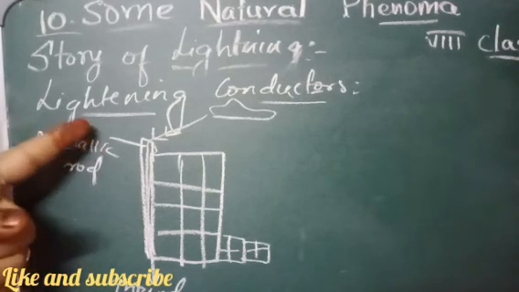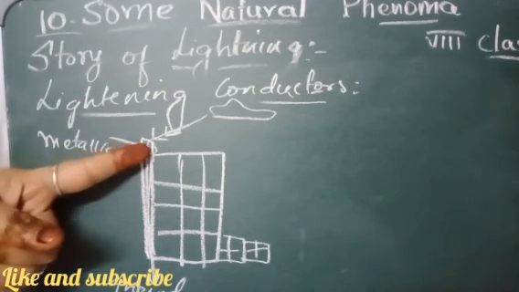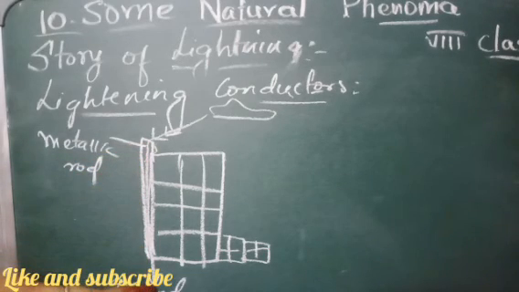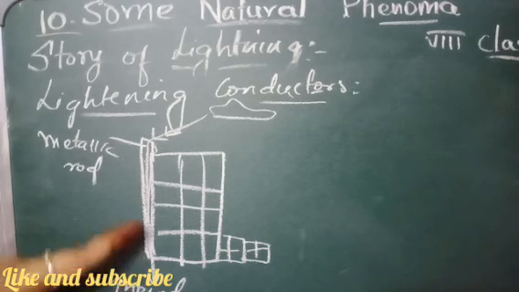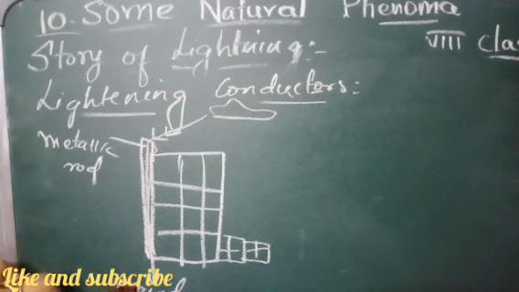The projected end of the metallic rod is at a height more than the height of the building, hence it receives the charge first during lightning because it is closer to the cloud than the building. As it is a good conductor of electricity, it allows all the charges to flow through it, thereby causing no damage to the building. The metal columns used during construction and the water pipes in the building also protect us to some extent, but do not touch them during a thunderstorm because it may cause electric discharge, and it may kill us because of the electric short, or earthing.